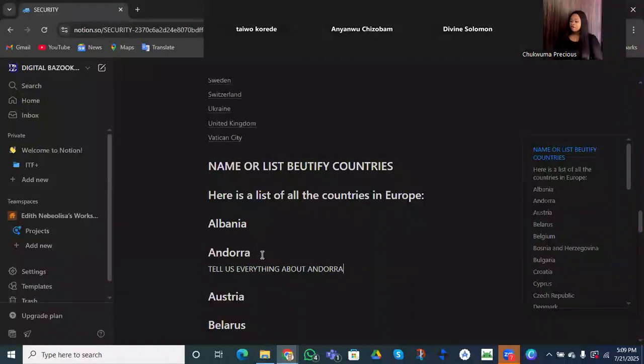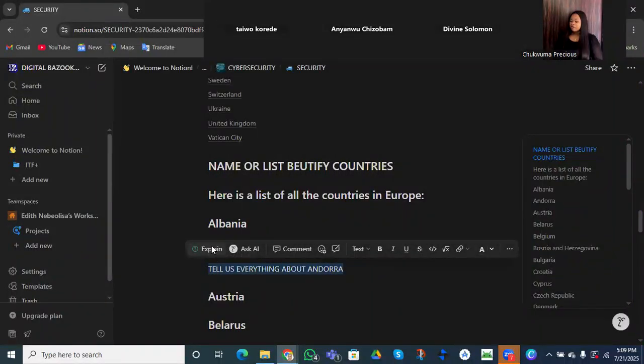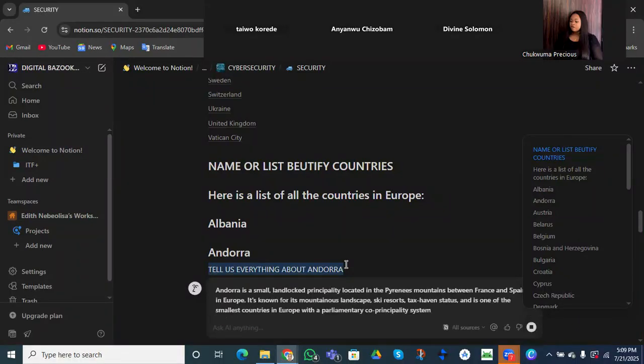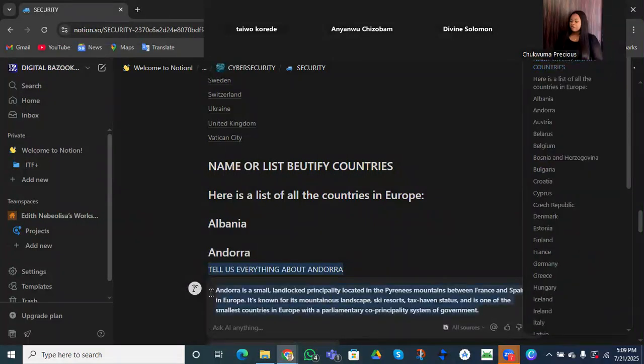Andorra, right? So let's just say we want this one. Let him tell us a few things about Andorra. We want to know a few things about this country, because we don't know much about it. So this is it, right? All right.